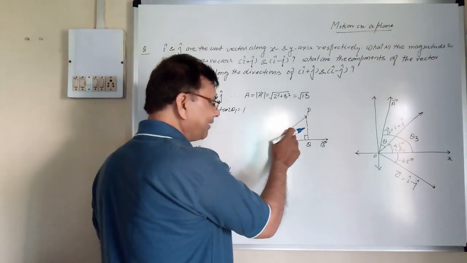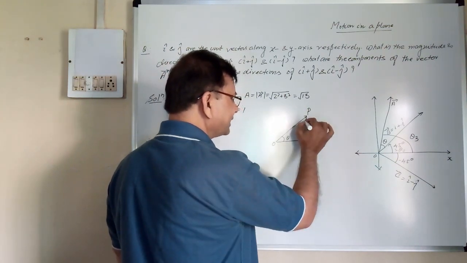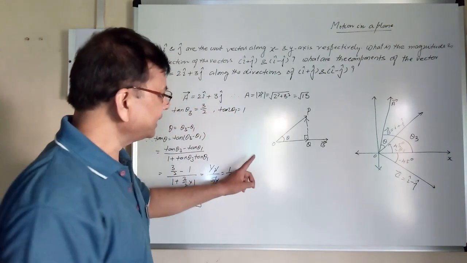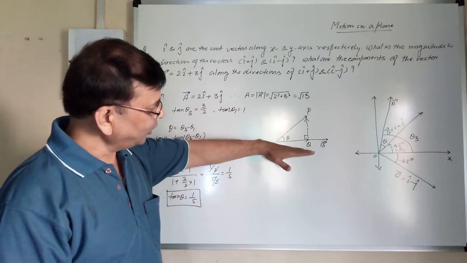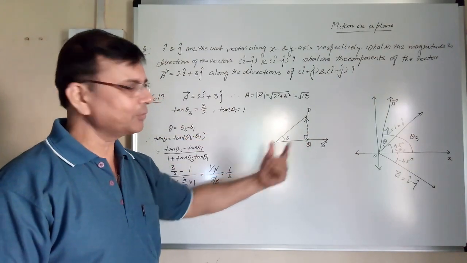If vector A is resolved in two perpendicular directions, so this is one vector, this is another vector, so OQ plus QP is equal to OP. So component of this along B is the vector OQ. So we want vector OQ.